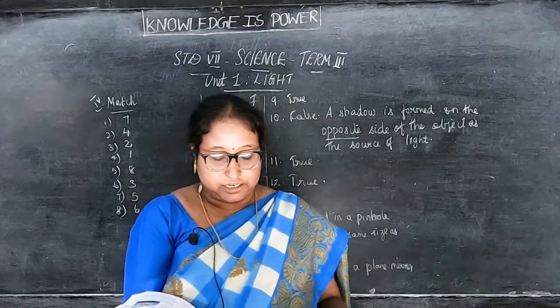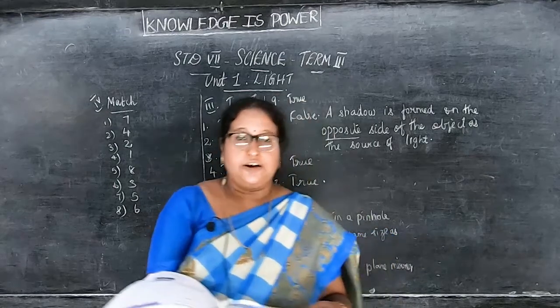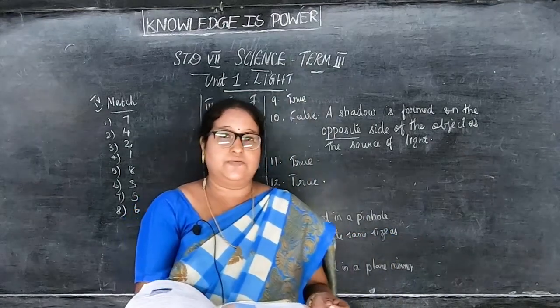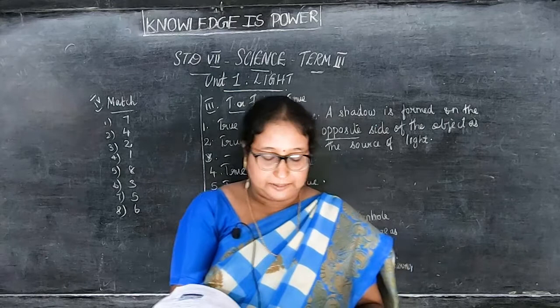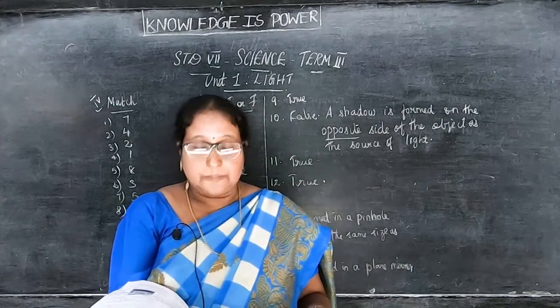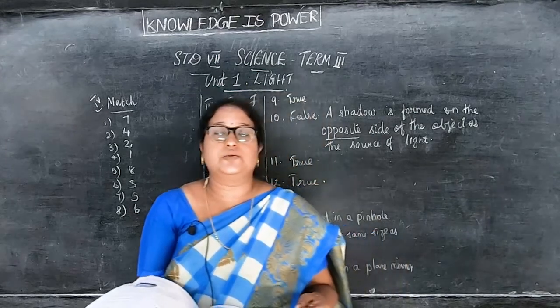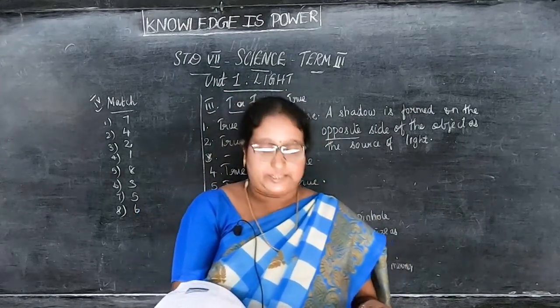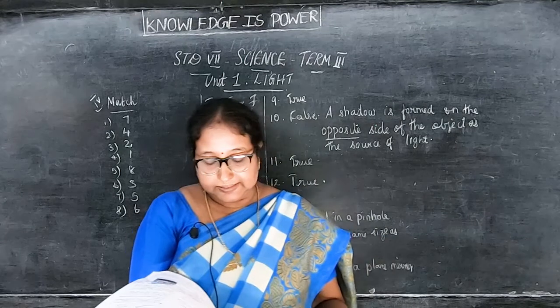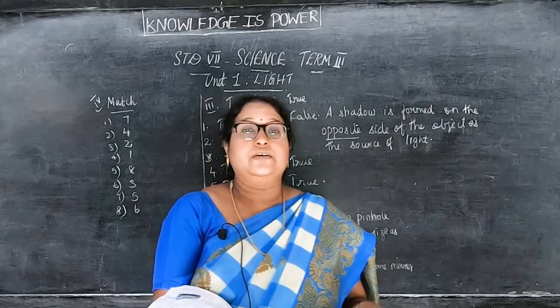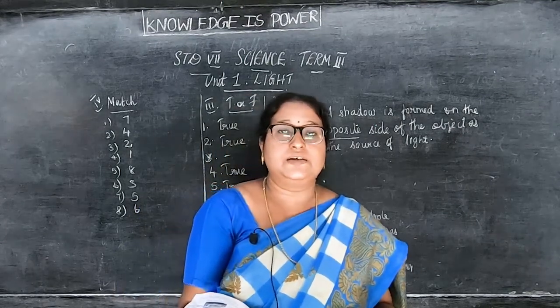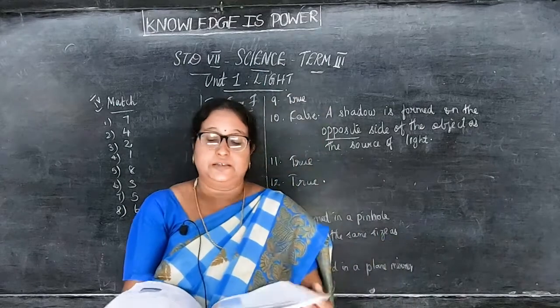Regular reflection: glossy surface, number 6. Then the sun: primary source of light, number 7. Then band of 7 colors: spectrum of light, and the 8th number.